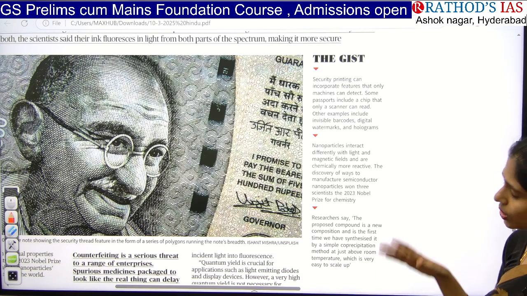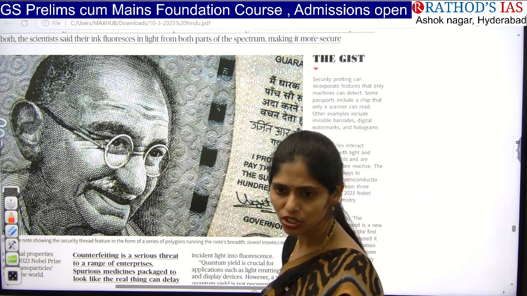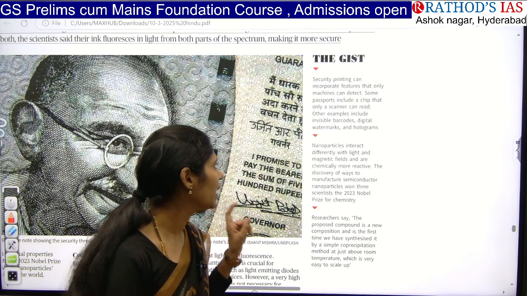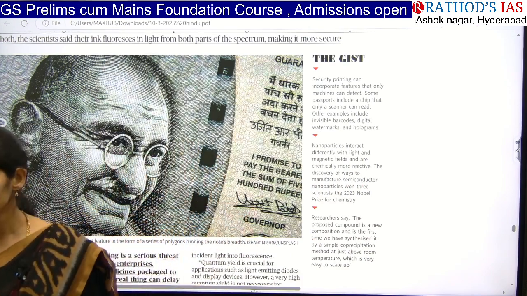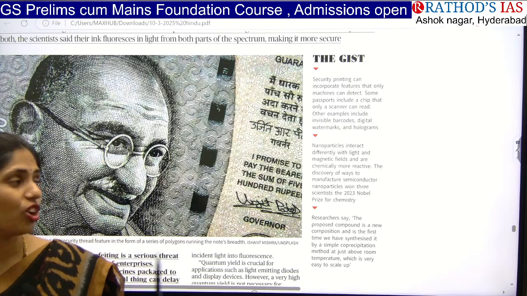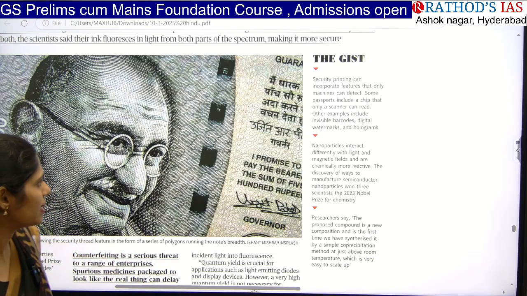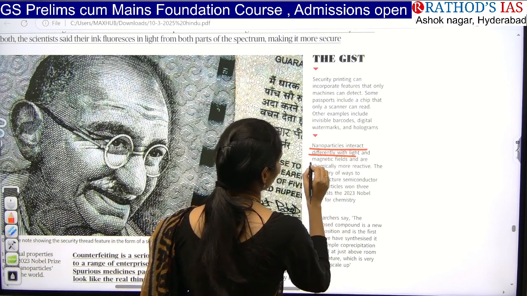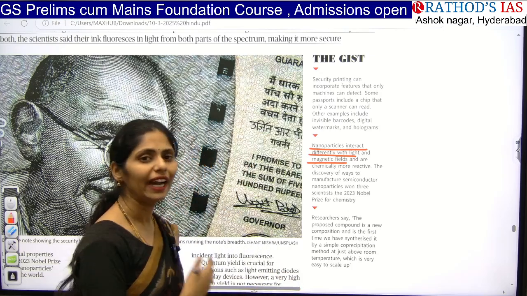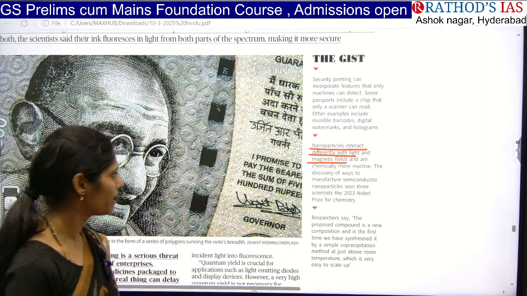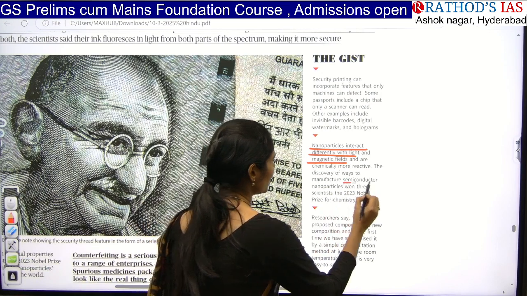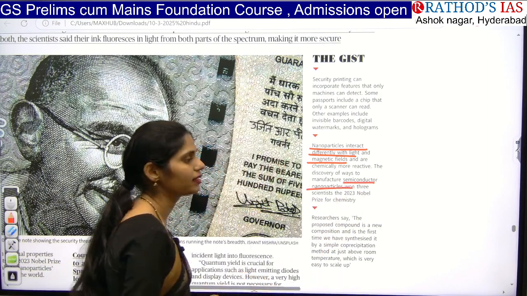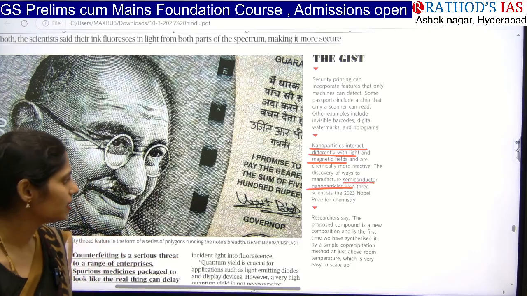They can be identified only by certain machines. In the same way, in our technology of printing notes also, we can use certain nanoparticles. These nanoparticles interact differently with light and magnetic fields, and they are chemically more reactive. So we can use some semiconductor nanoparticles while printing these notes.